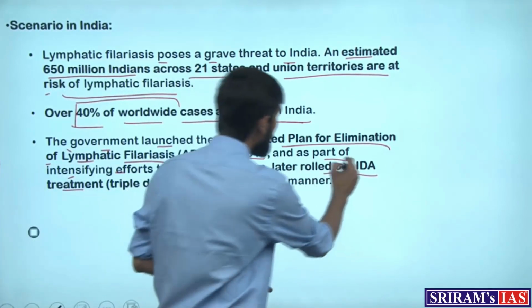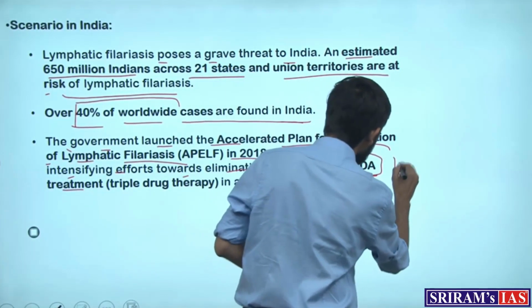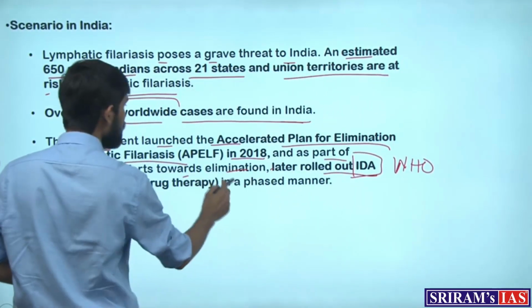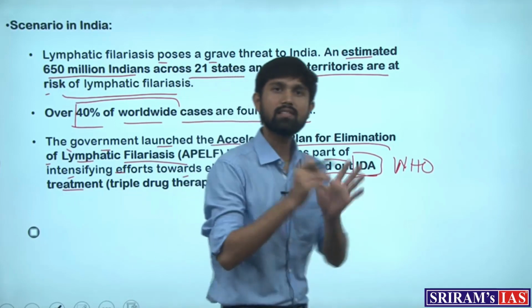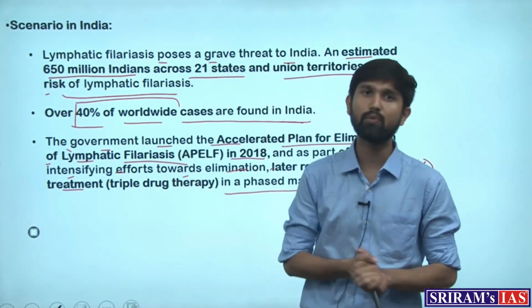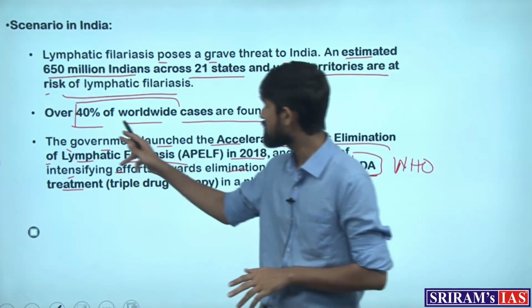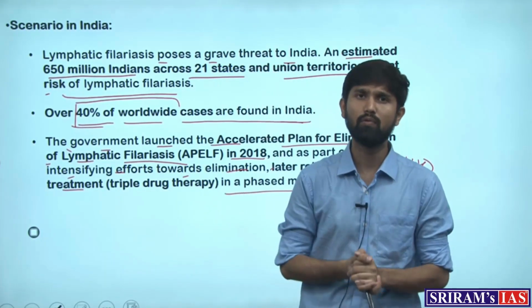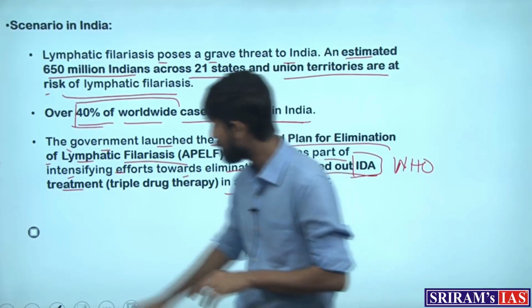This is a triple drug treatment suggested by WHO. So India rolled this out in a phased manner. So this is the effort taken by the Indian government with respect to the high prevalence of elephantiasis in the country, right? With this, let's move on to the next article of the day.